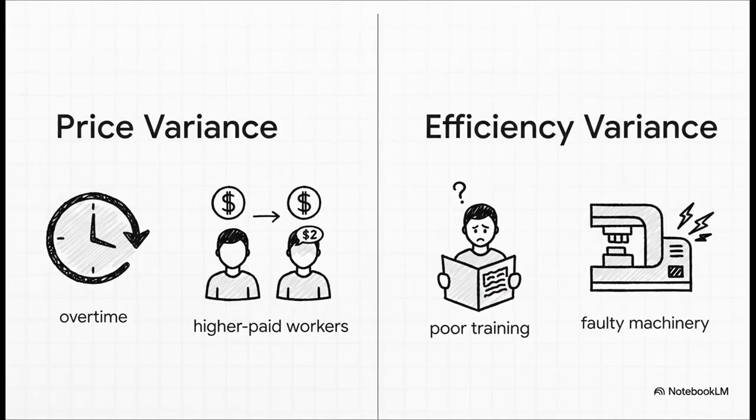And again, the causes and responsibilities are analogous. That labor rate variance might be caused by using more highly paid workers on a job than planned. The efficiency variance, once again, is typically the production department's responsibility and could be traced to things like the quality of worker training, employee fatigue, or even the condition of the machinery.